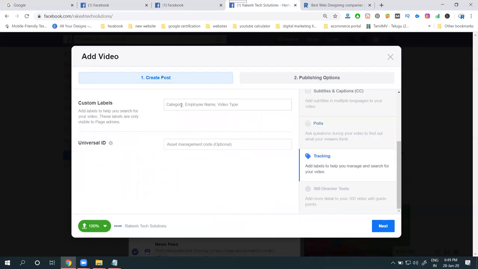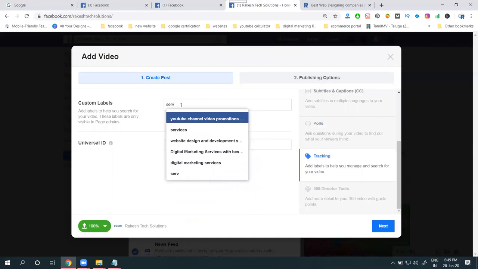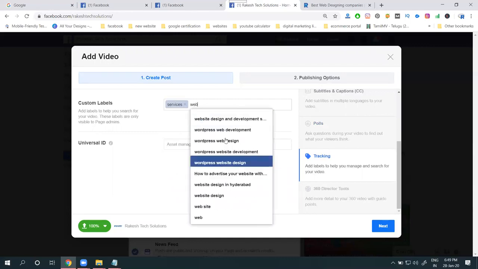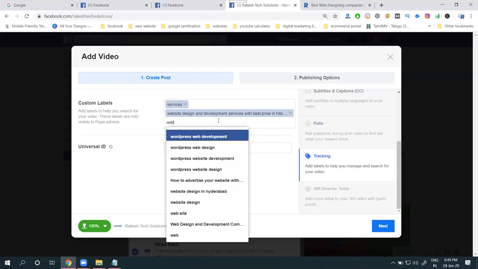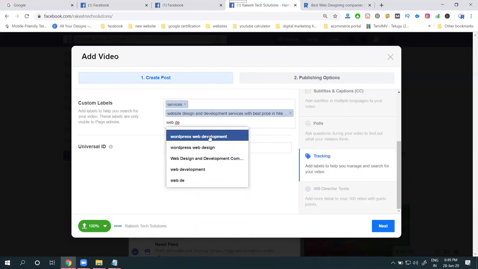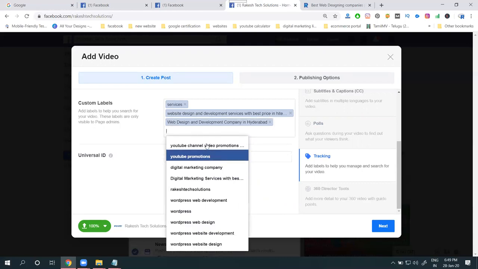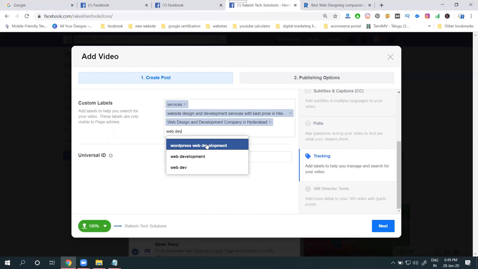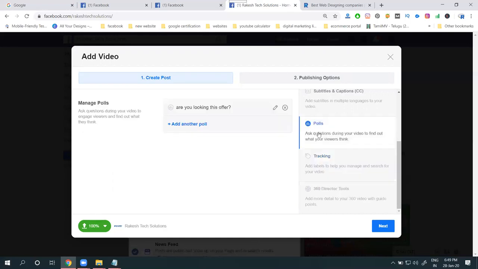Next, tracking. Custom label for your category. The category will be services. Done. Next one. The last one is an option that is not showing here, the add detail for 360 degrees guide.